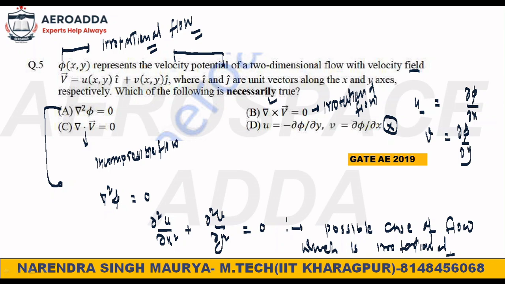So how would you check for the potential function, how would you check it is a possible case of flow? For that, as I have explained, it should satisfy the Laplace equation. Grad square phi is equal to 0 is nothing but the Laplace equation. Please remember this, and don't worry, it is nicely given in your notes. I had taught you in the previous lecture. You go and watch the recorded lecture.